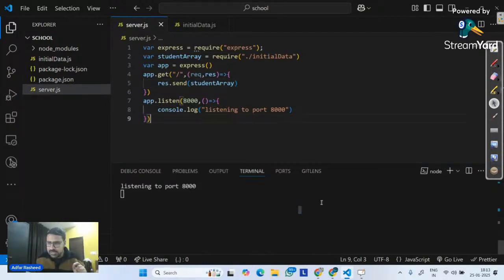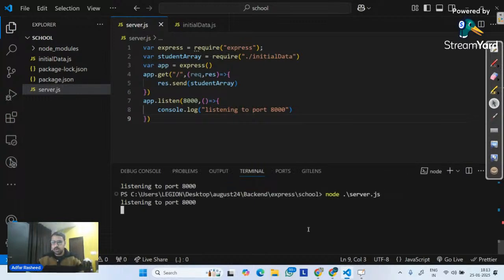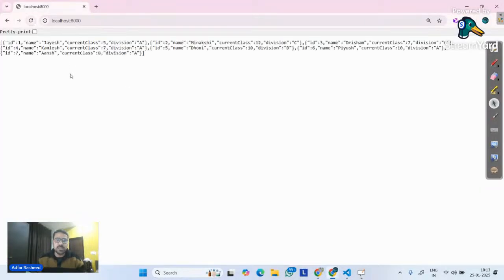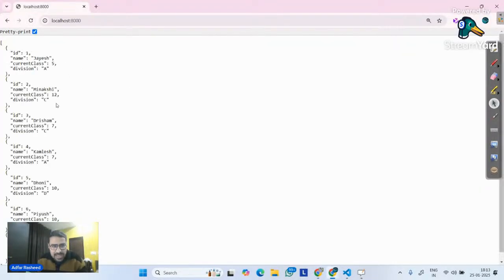Now, if I want to see the change in the output, I have to stop my server and run the server again. So now if I go over here and refresh my page, and check my output, we can clearly see our array inside the output. Am I clear until now? Give me a quick confirmation in the chat. Am I clear? Done.